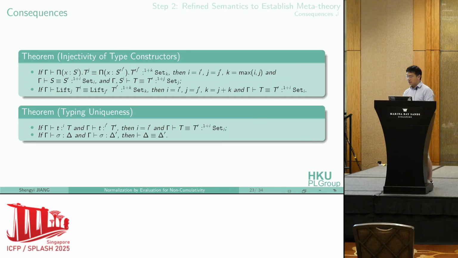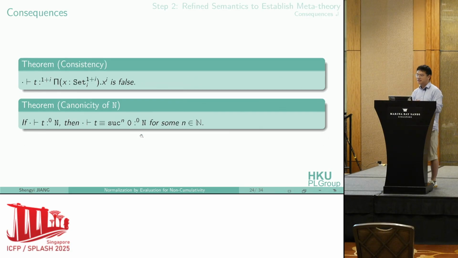And we have some interesting consequences after we establish the soundness and completeness of our NBE. First, we have the injectivity of type constructors, which says Pi types are equivalent if and only if their subcomponents are equivalent, and the leaf types are equivalent similarly. Then we can finally establish typing uniqueness, which says any typable term in this system can only be given equivalent types.